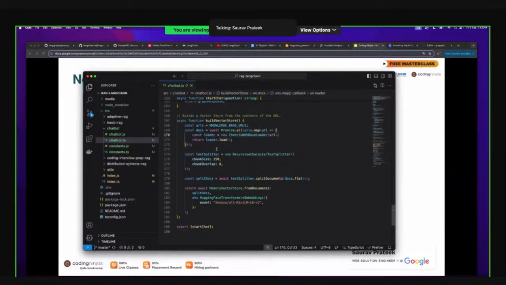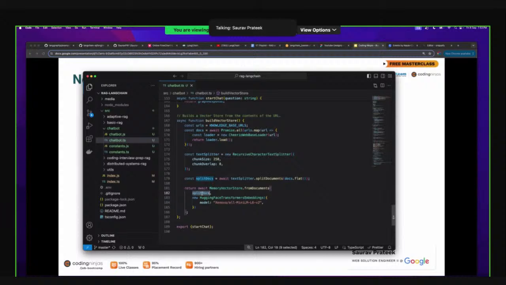So I'm getting the content here. I'm loading it, and for the vector store, if anyone has read about vector stores, they do not take the data directly. You have to split them into chunks. I have to decide their chunk size, and then you give it to the vector store, right? So I have split the documents, and at the end, I have created the vector store with my document.